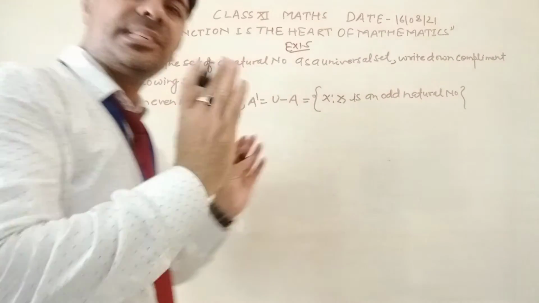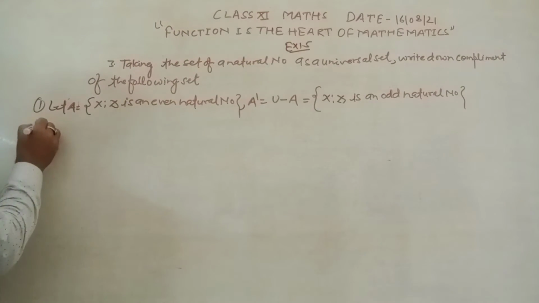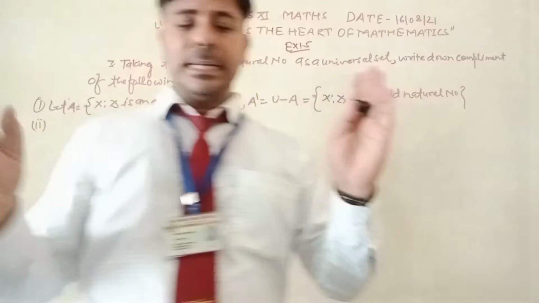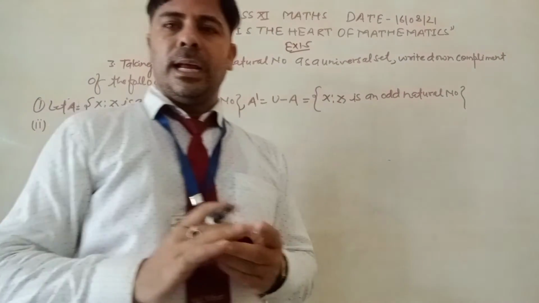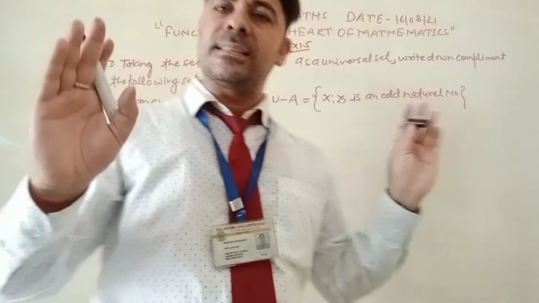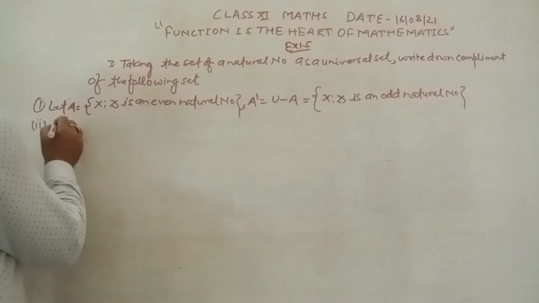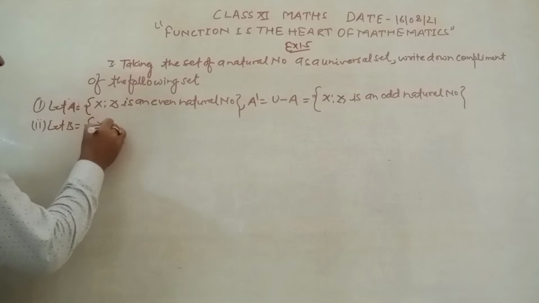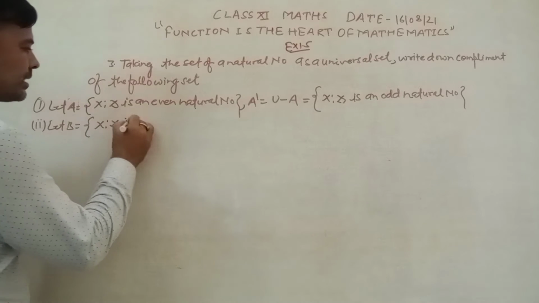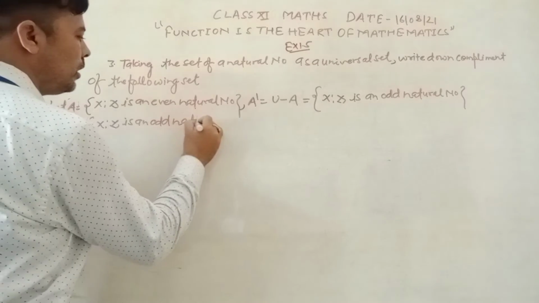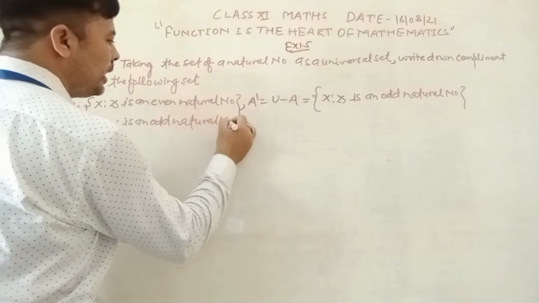Now we move on to the second part. It is given that x is such that x is an odd natural number. So firstly let B be x such that x is an odd natural number.